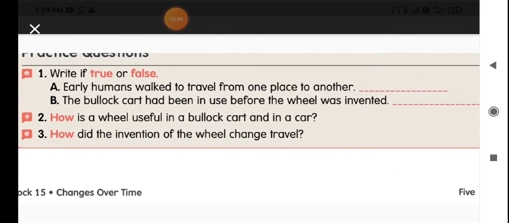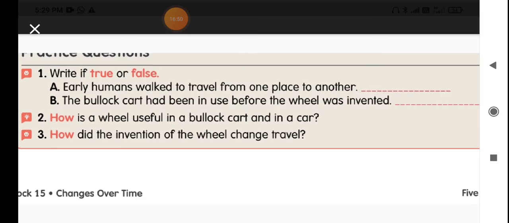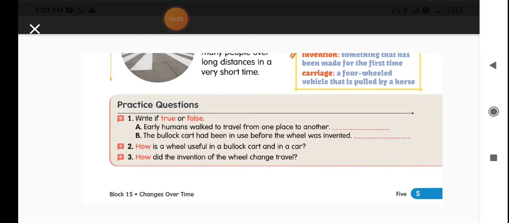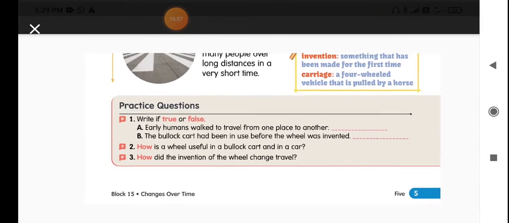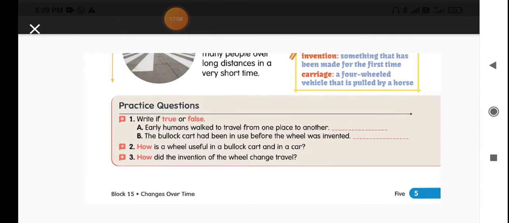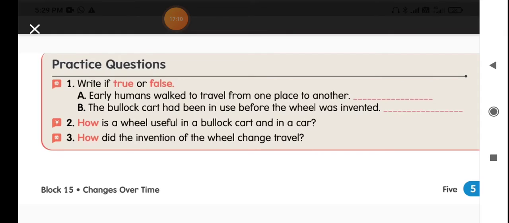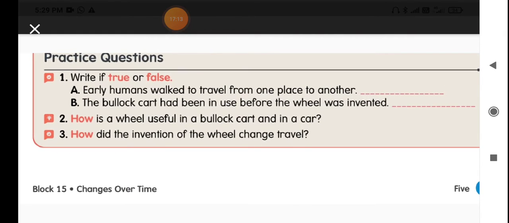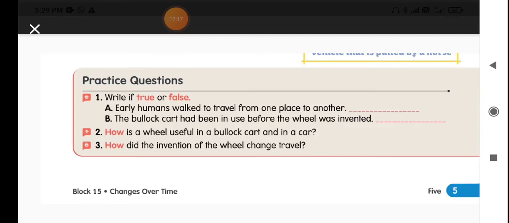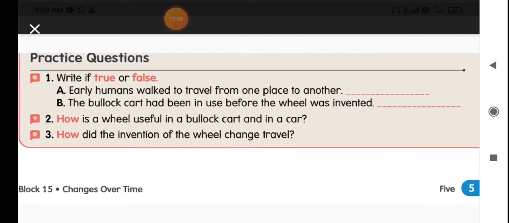Next, how is a wheel useful in a bullock cart and in a car? In a bullock cart, when the bullocks move forward, the wheels rotate, and the people or the loads in the cart can move along with the help of the wheels. Even cars have developed and newly advanced wheels, so the car can move very quickly.